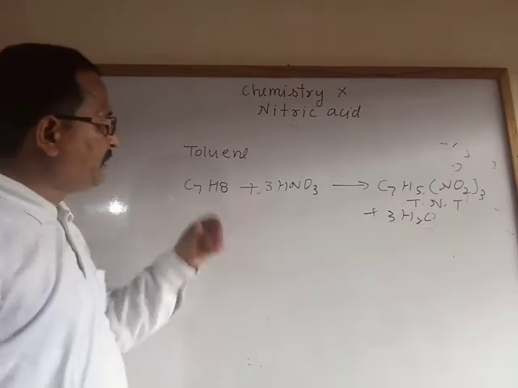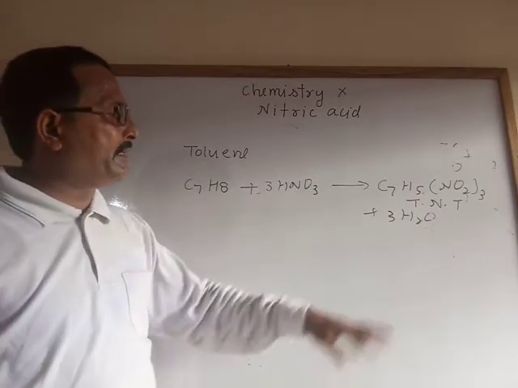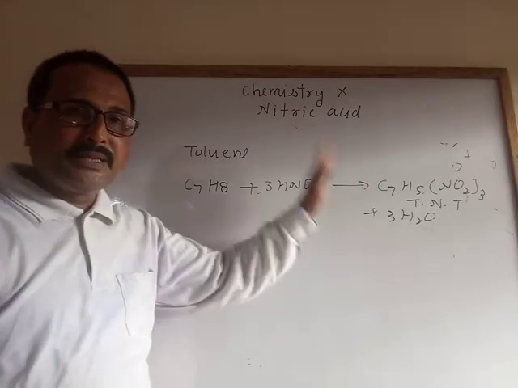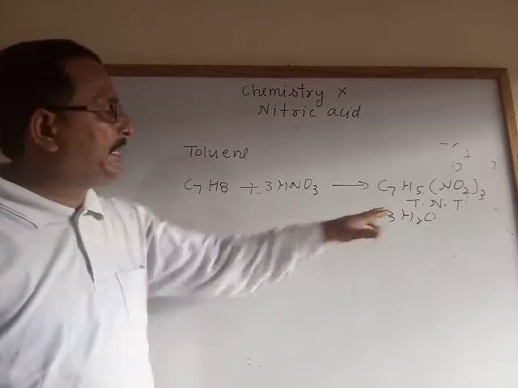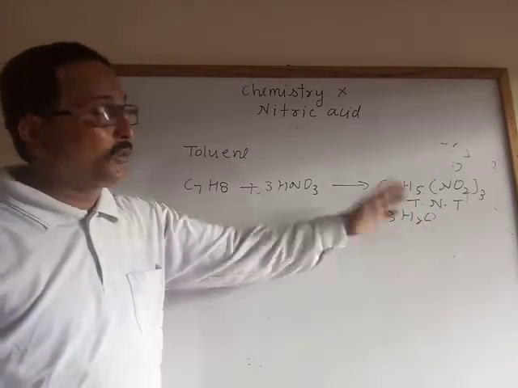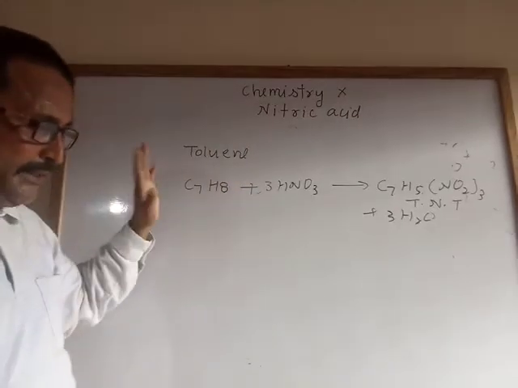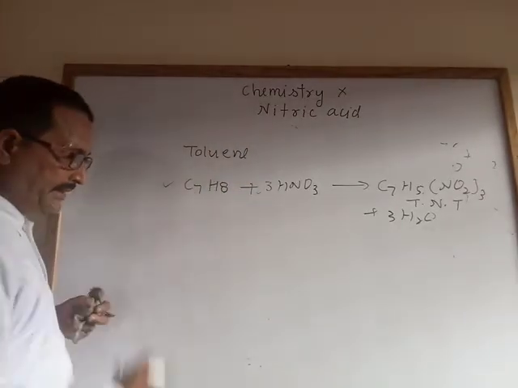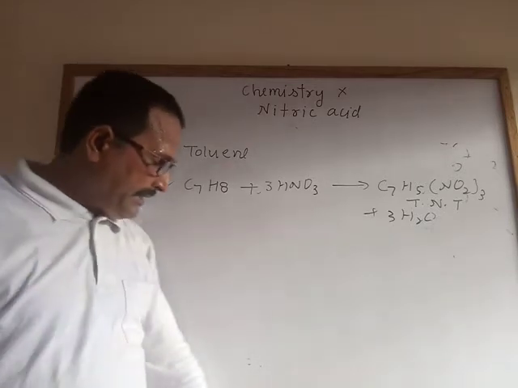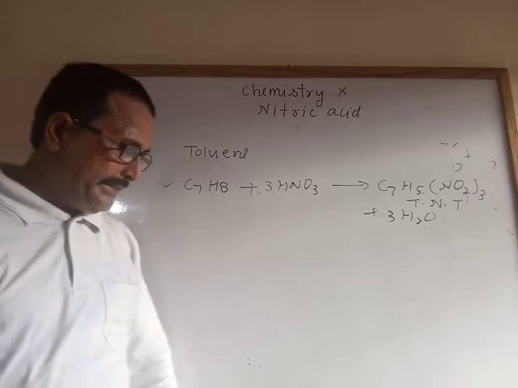Means in uses of nitric acid, you can say that nitric acid is also used for the manufacture of TNT, TNG, TNC: trinitrocellulose, trinitroglycerin, trinitrotoluene. This can be used for manufacture of those. This reaction is an important reaction. Now, with sawdust, nitric acid forms nitrogen dioxide.